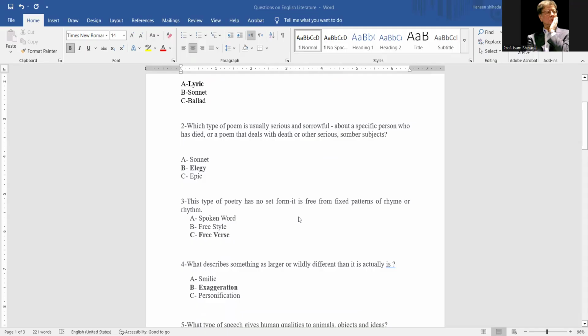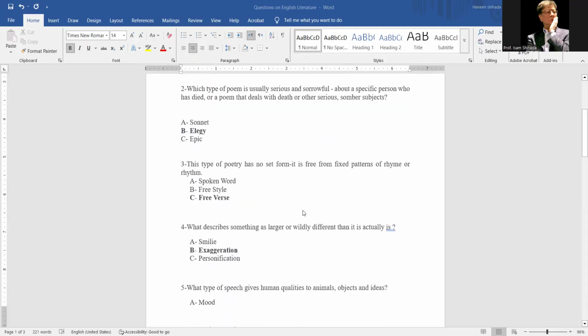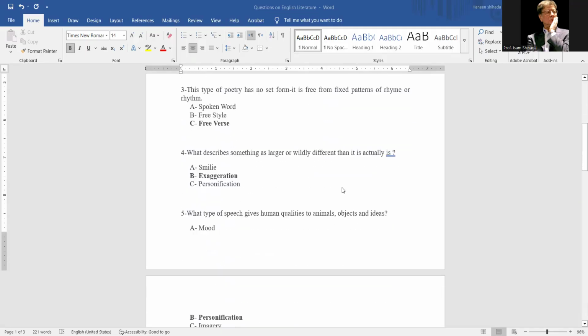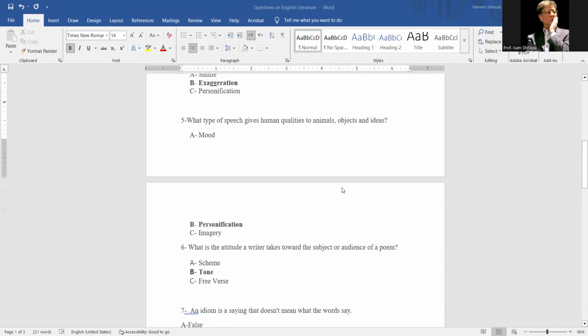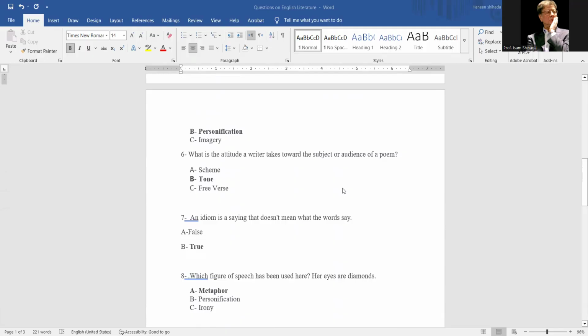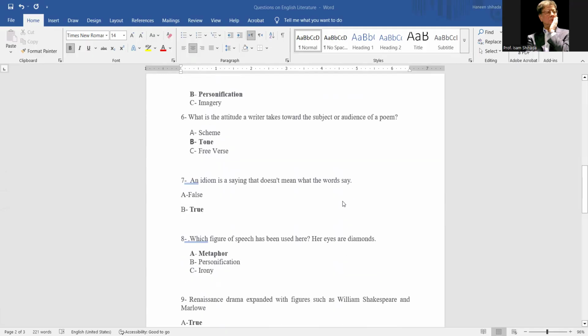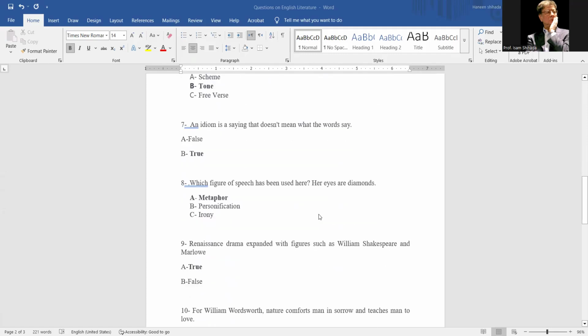What describes something as larger or widely different than it actually is? It is exaggeration. What type of a speech gives the human qualities to animals, objects, and ideas? It is a personification. What is the attitude a writer takes toward the subject or audience of a poem? It is a tone. An idiom is saying that doesn't mean what the words say. That is true. Which figure of speech has been used here? Her eyes are diamonds. It is a metaphor.